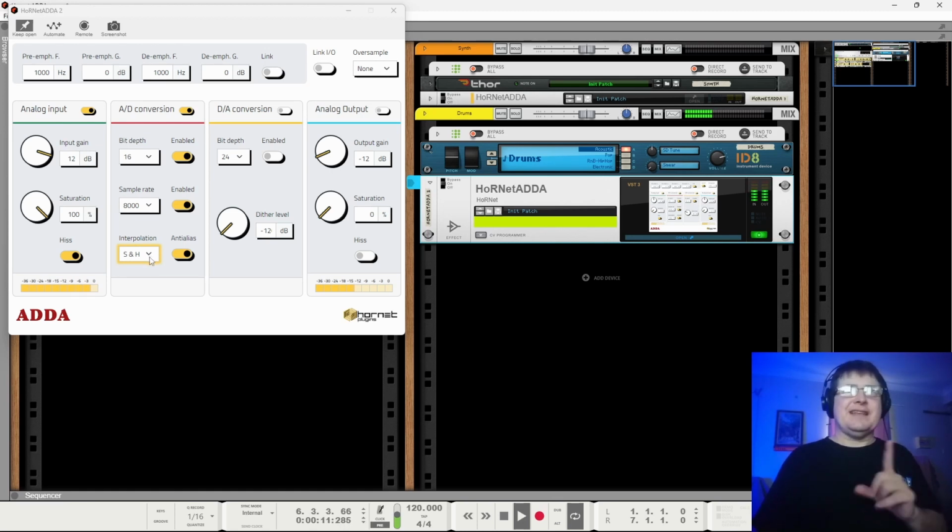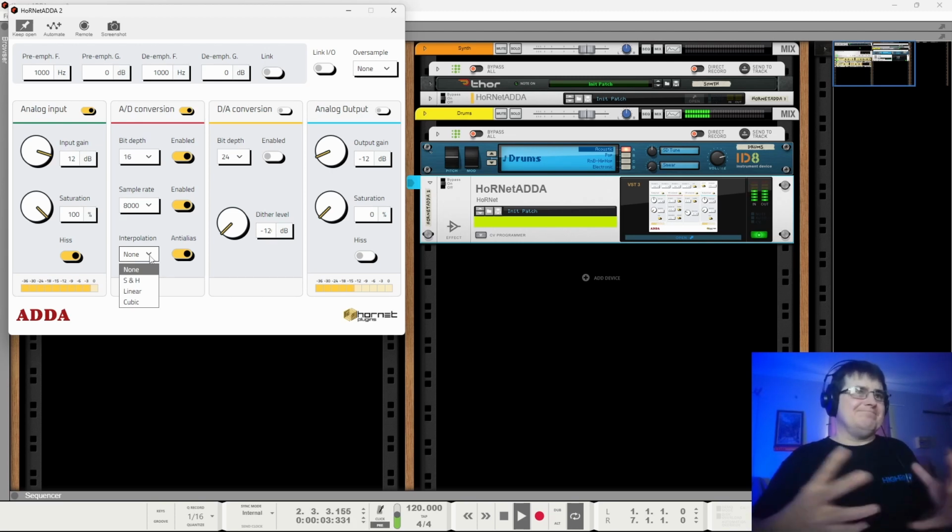Seems like this is having that issue of it's still stealing my spacebar. That's why I keep getting stuck with the music playing. And then this interpolation. We can interpolate not at all, in which case it sounds atrocious, but that's that bit crushy sound that people want.